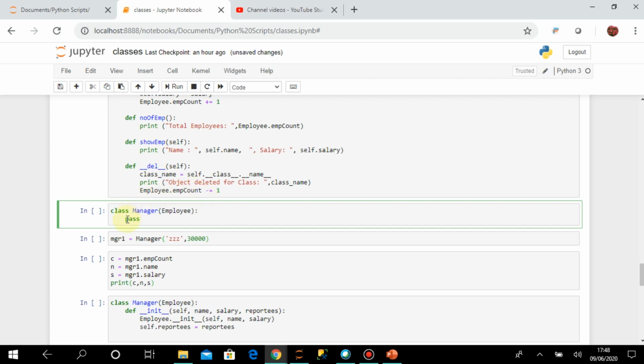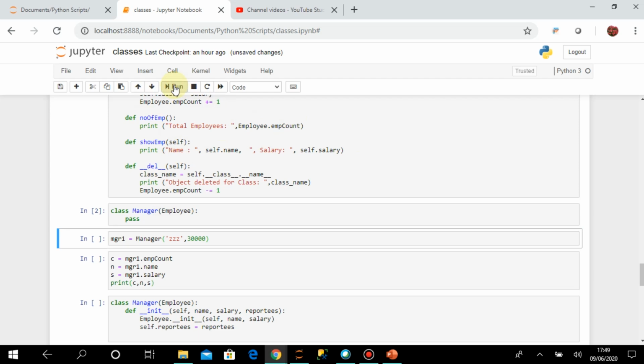So inherit means it will inherit all the properties and methods of the employee class. And inside the class I have written only this pass statement. It means that I am actually not writing anything in the manager class. So whatever methods and data attributes are there for the employee class, those will be used and applicable for the manager class. So let us execute this first. Okay, so the manager class is created.